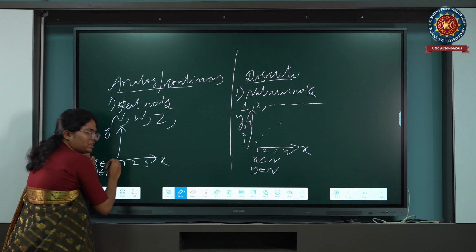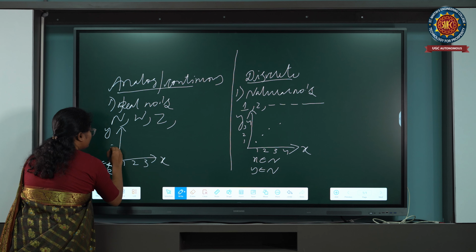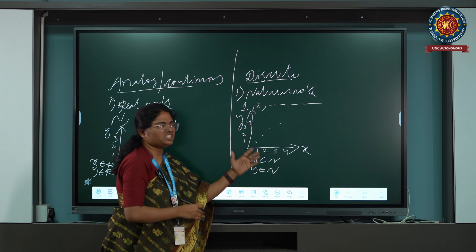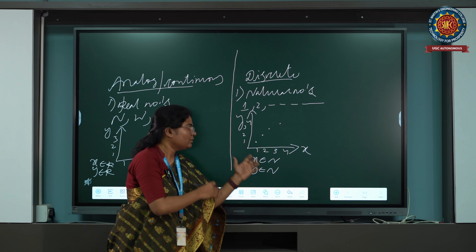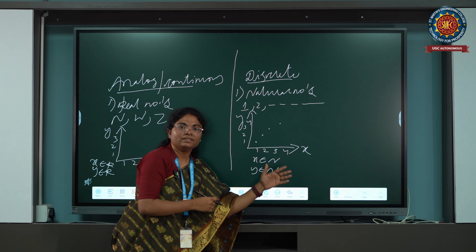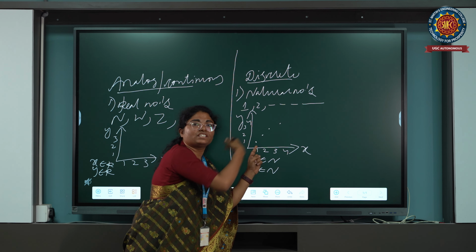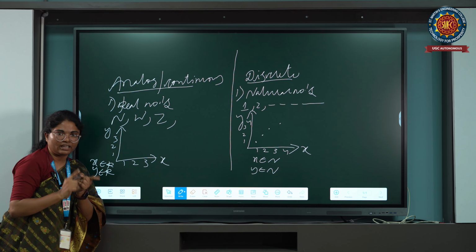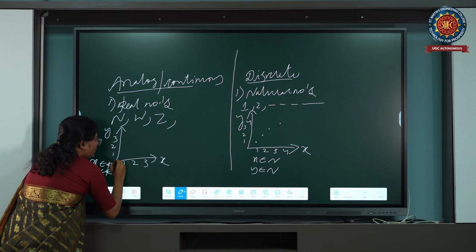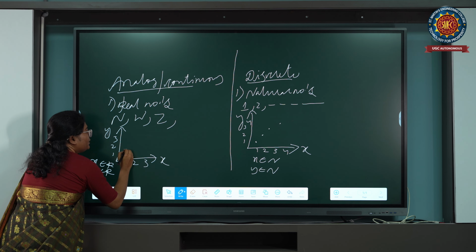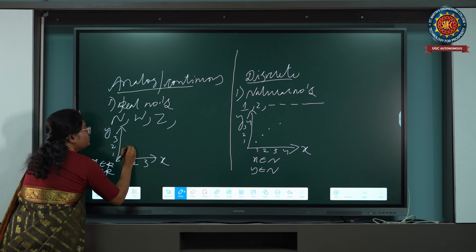Let me take 1, 2, 3 here also. Okay, here also 1, 2, 3. But in discrete, if you see, there is a sharp transition from one number to another number. Means if I say first, then it will go to second, next 3, next 4. But in real numbers, we can't see like this. It starts from 0, then 0.1, 0.2, 0.3, 0.4, 0.5, 0.6, 0.7, 0.8, 0.9, 1, 1.1, 1.2, 1.3, 1.4, 1.5, and so on.